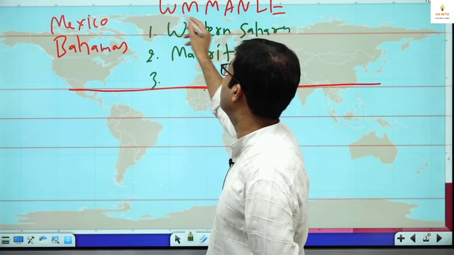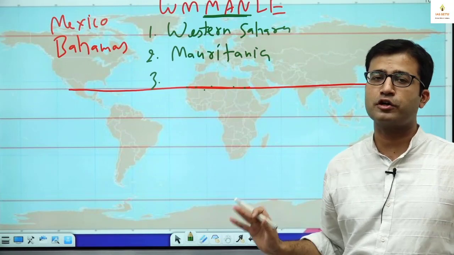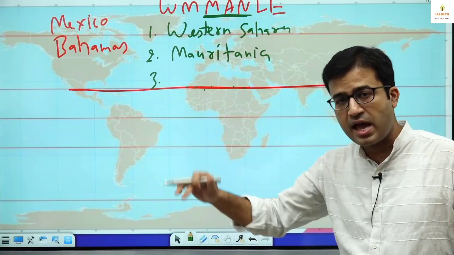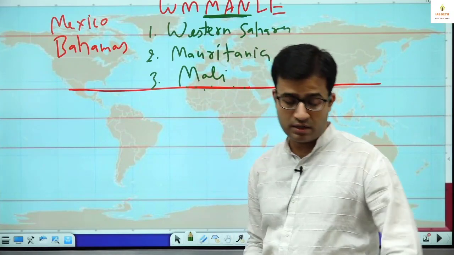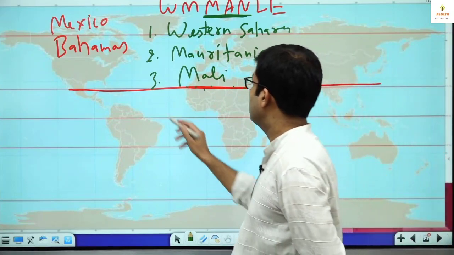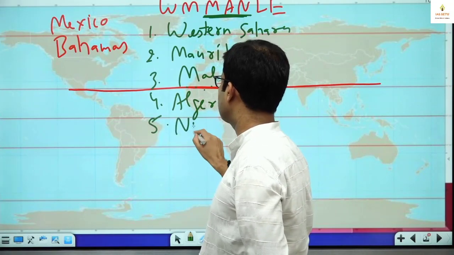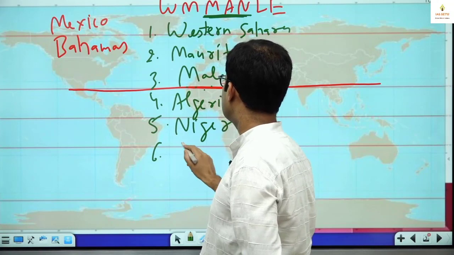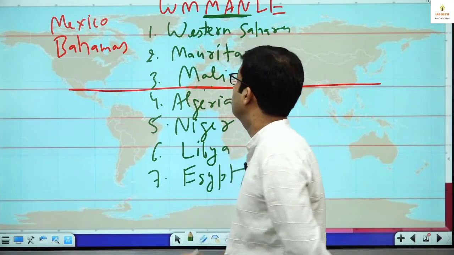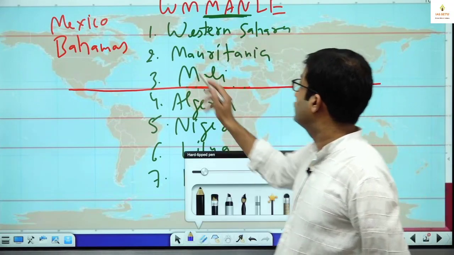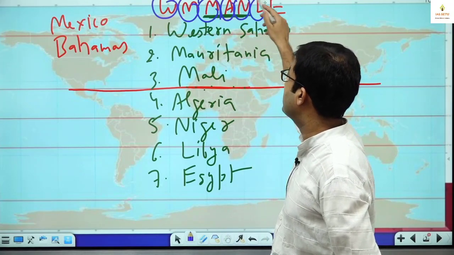After that, this is WM Man LE. In the middle is Man, 2 on the left and 2 on the right, so you will remember there are 7 here. Now in Man comes Mali. I repeat: Western Sahara, Mauritania, Mali, next is Algeria, after that Niger, next is Libya, then Egypt.